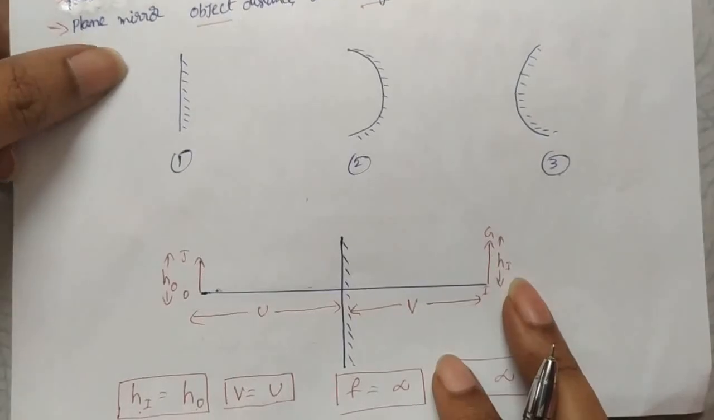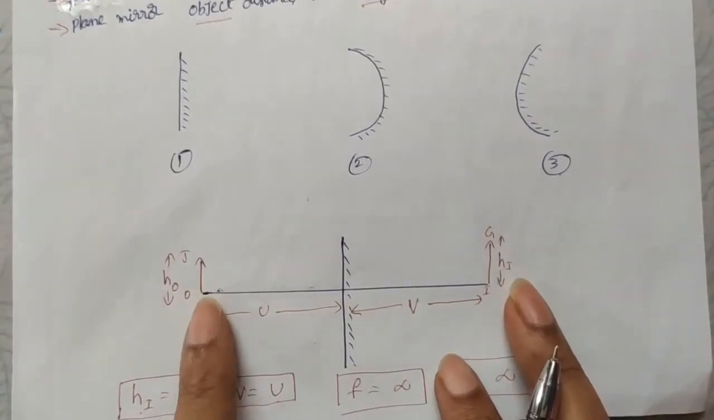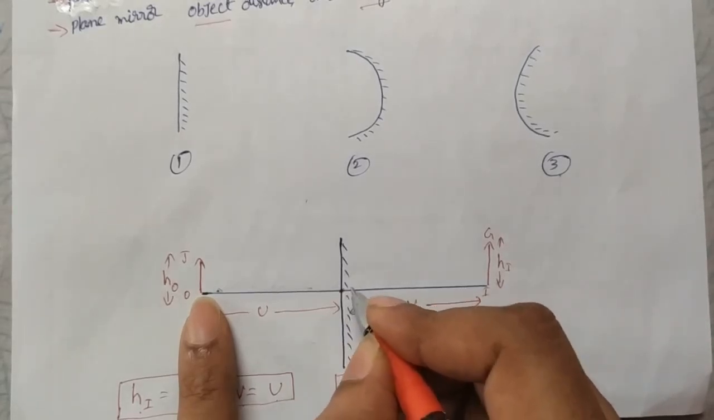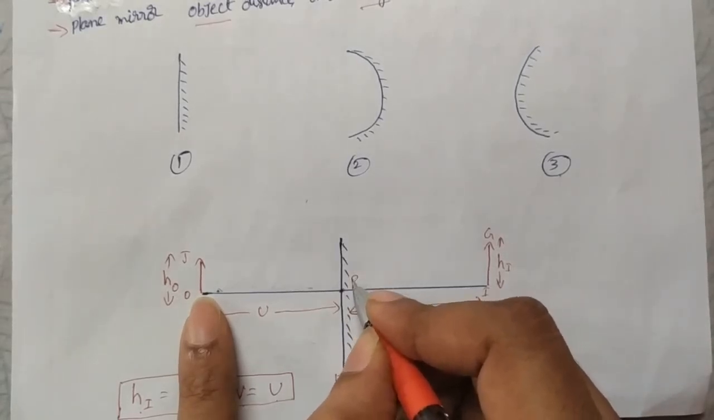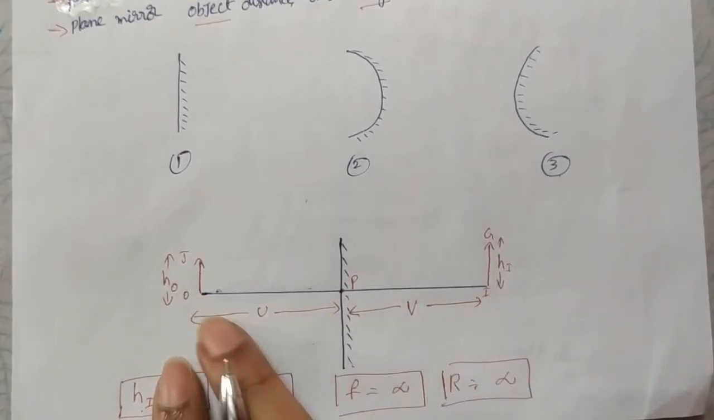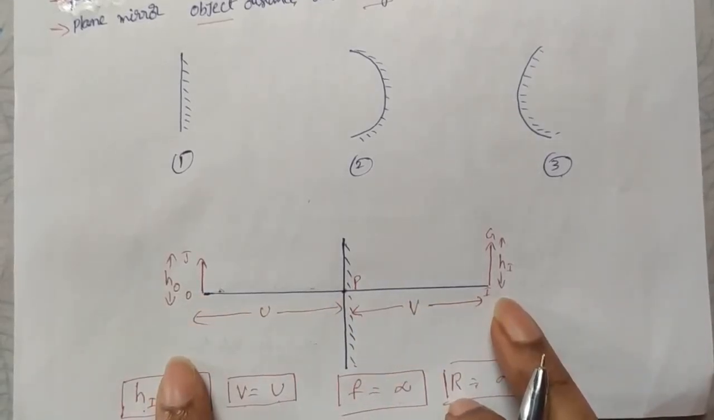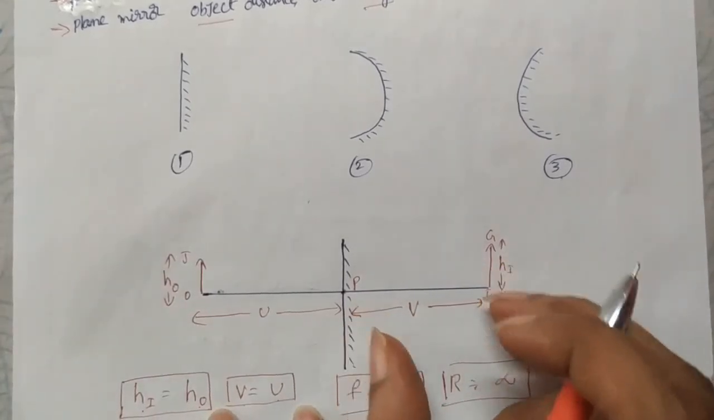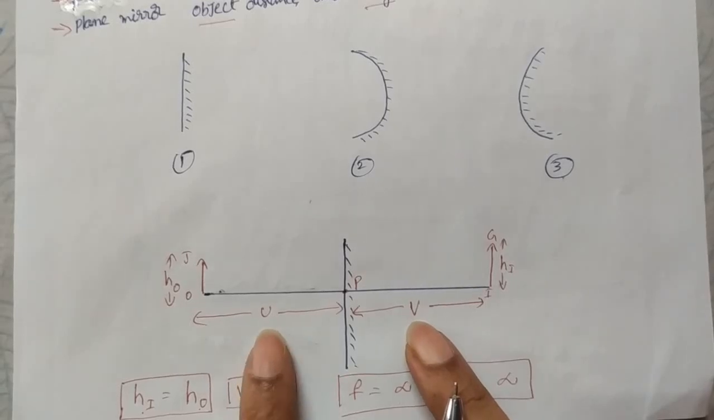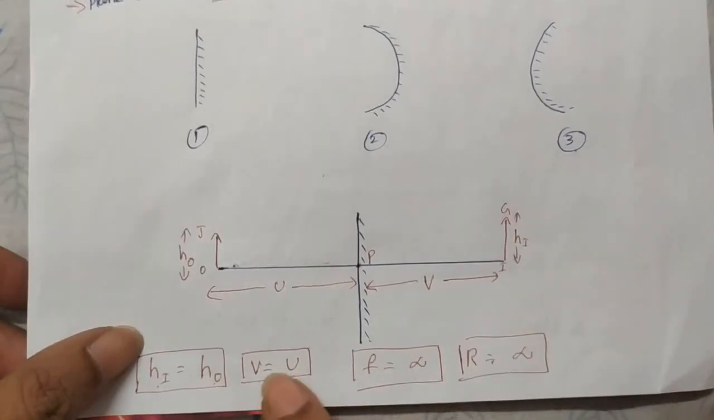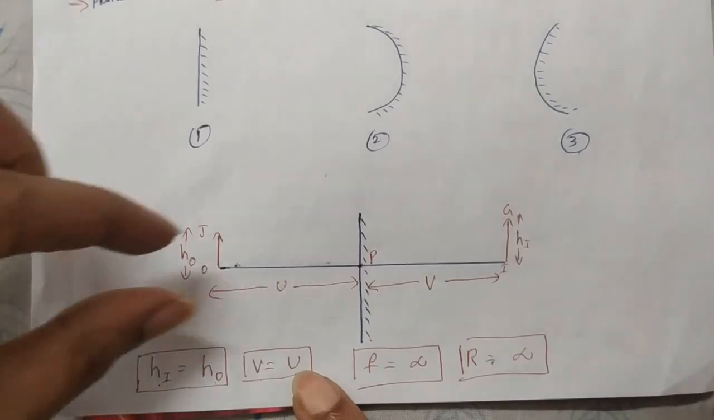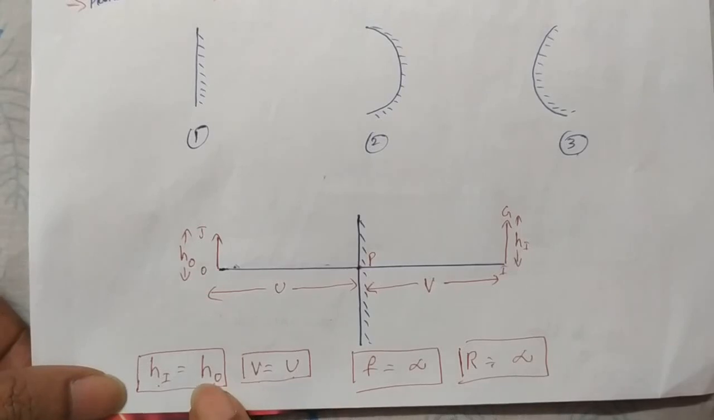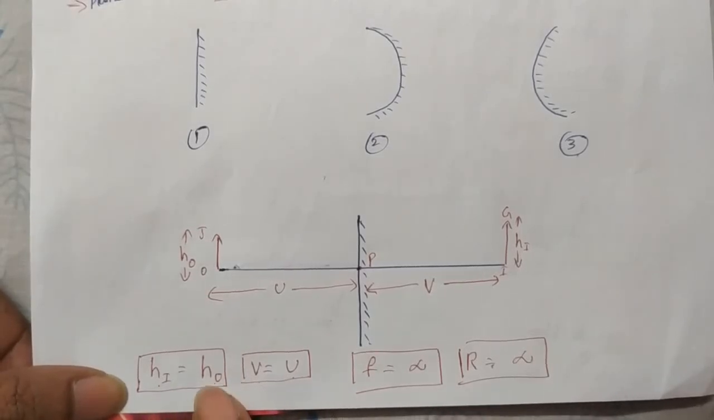In a plane mirror, if you place an object here, O is the object at a particular distance from the center of the mirror. The center of the mirror is called the pole of the mirror, and this line is the principal axis. If the object is placed at distance U, the image also forms behind at the same distance. So image distance V and object distance U are both equal in the case of a plane mirror. The height of the object HO and the height of the image HI are also the same. Both are equal.